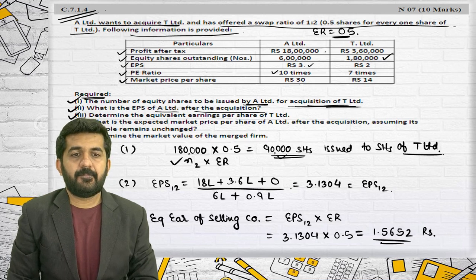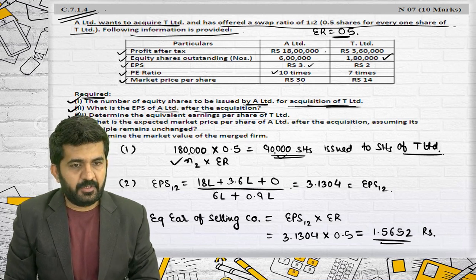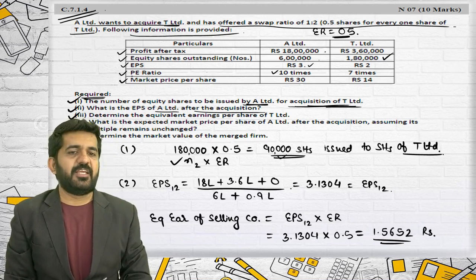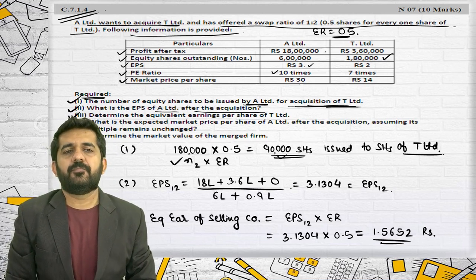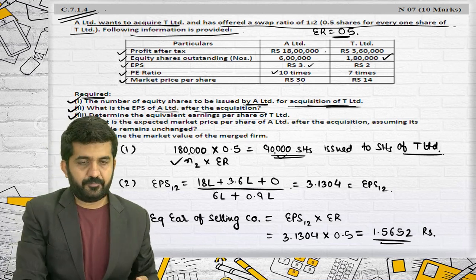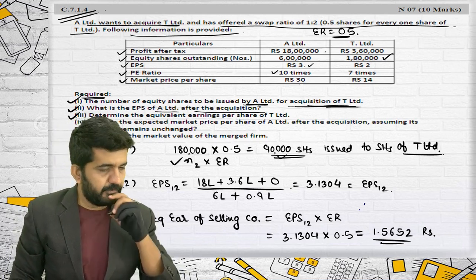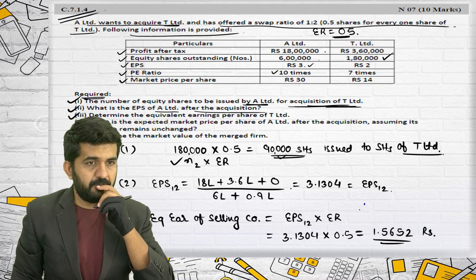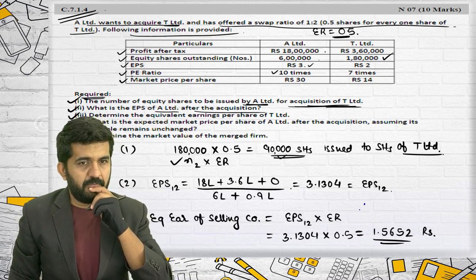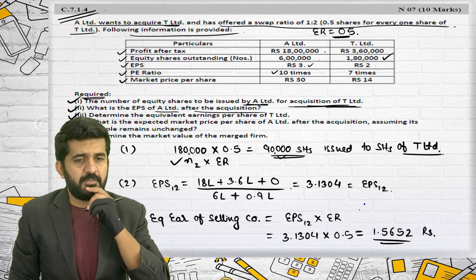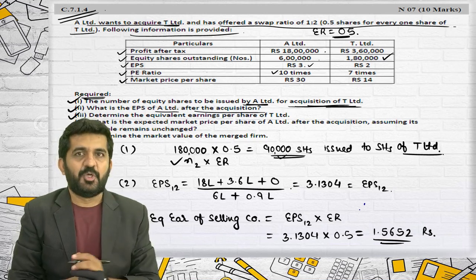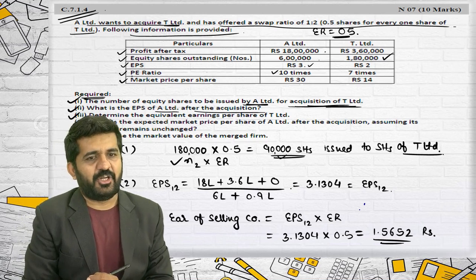Sir, it is the equivalent EPS of the selling company where it will be used. Sir, it means that if we would be having the same number of shares after merger as before merger, then the EPS would be this. Yes. All right, your answer is correct. Logically, your answer is correct.